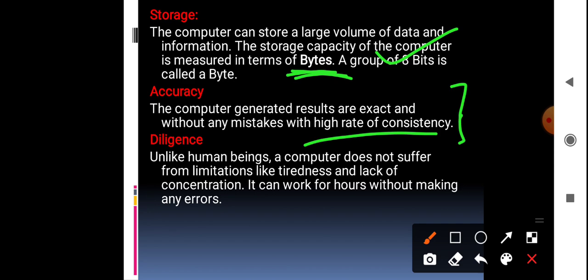Next point, diligence. Unlike human beings, computers never get tired. It will be blocked only if you don't have enough UPS supply or there is a power cut. Otherwise, computers will never get tired like human beings. They can work for longer and longer hours without making any errors. If you give wrong input, it will not give the expected output, but except for this there will be no errors from the computer.